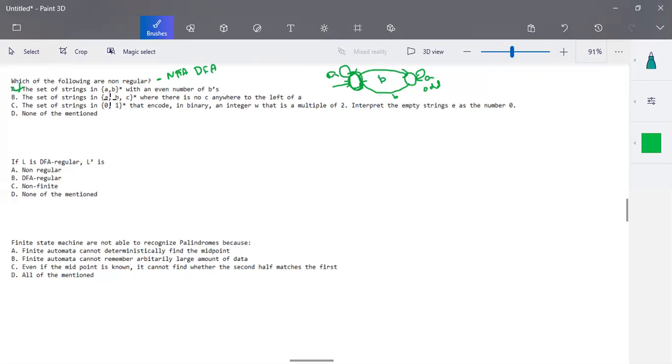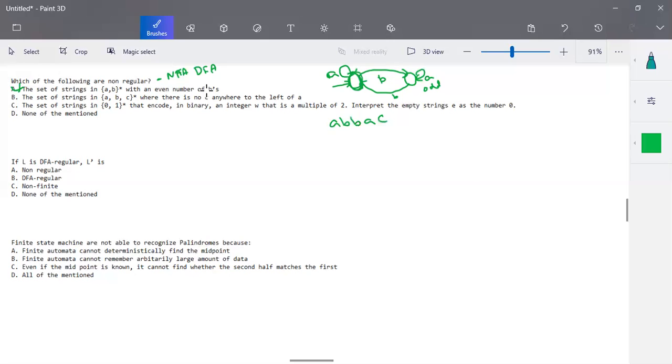The set of strings in (a, b, c) the whole star where there is no c anywhere to the left of a. The input is made up of a combination of a, b, and c.